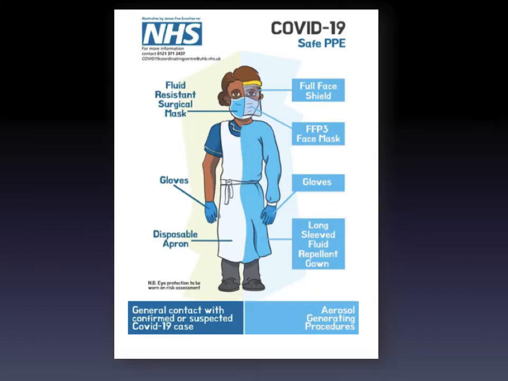The prevention from airborne particles necessitates the use of an N95 respirator mask, application of a face shield, wearing of a full-sleeved water-resistant gown, and double gloves. So these are the basic requirements for preventing ourselves from airborne particles.